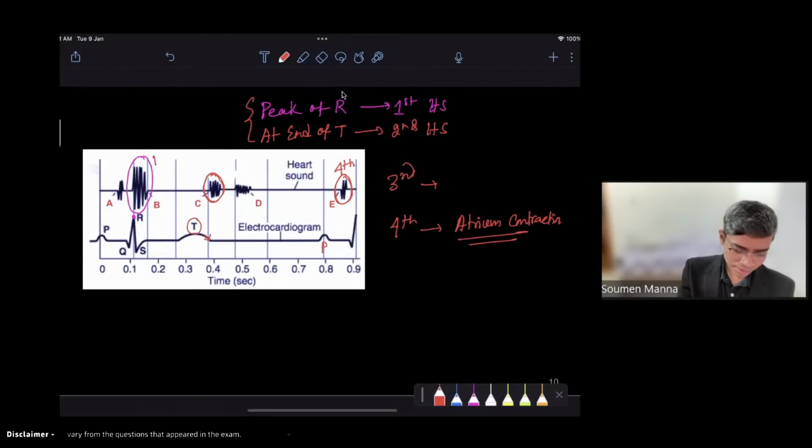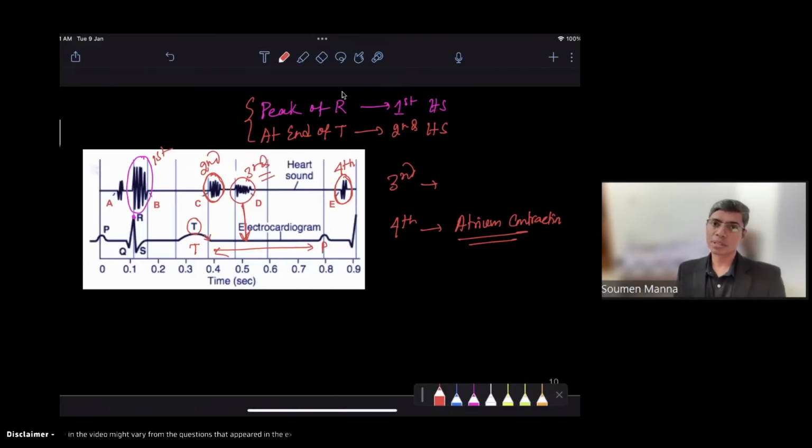So this is my first heart sound. This is my second heart sound. This is my fourth heart sound. And in between, the heart sound which is falling on the TP segment, the segment between T and P, that will be your third heart sound, right?